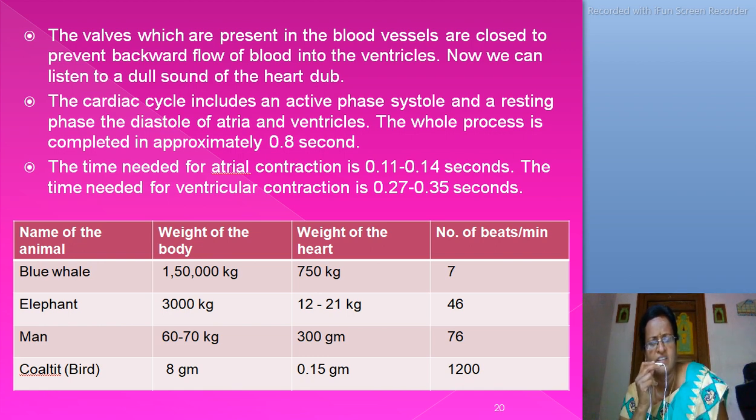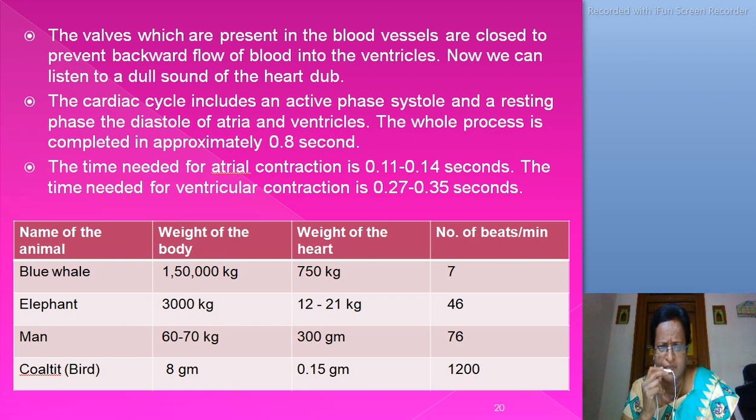In man, the weight of the body is 60 to 70 kgs. Weight of the heart is 300 grams. Number of beats per minute is 76. The last, the coil-teeth bird. Its body weight is less, just 8 grams. Weight of the heart is 0.15 grams. Here, what fun! The number of heartbeats in the coil-teeth is 1200 per minute. Okay?